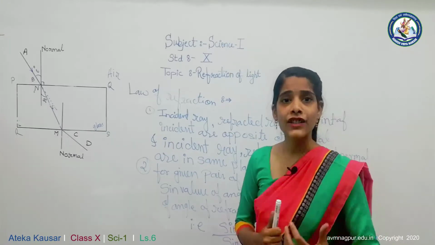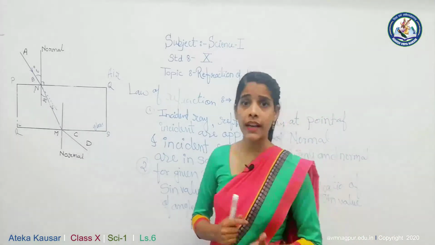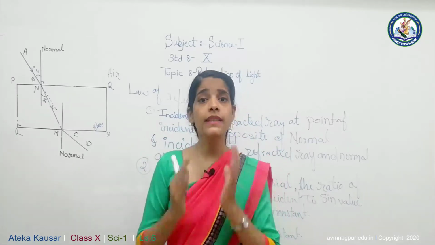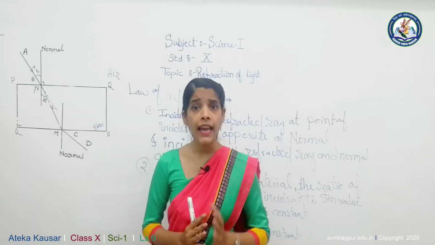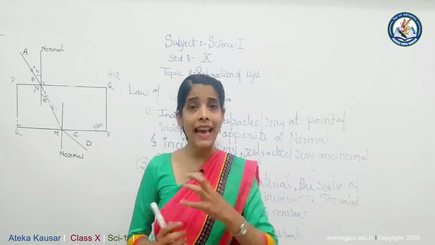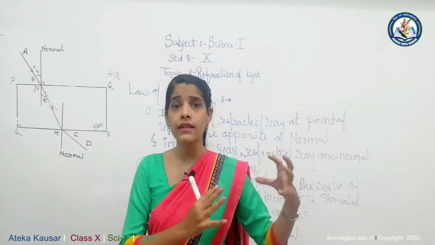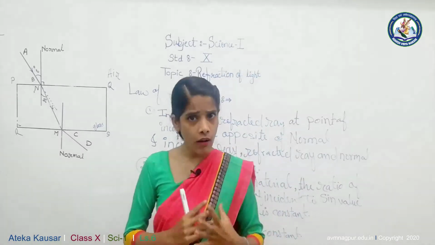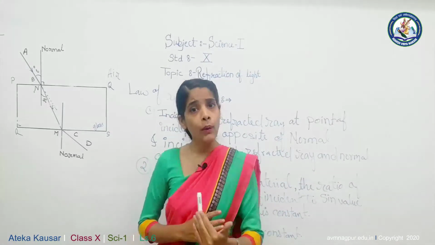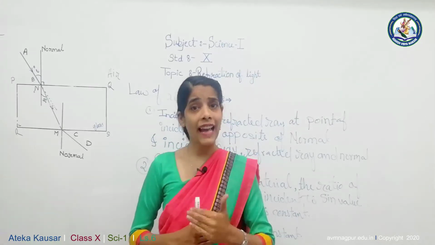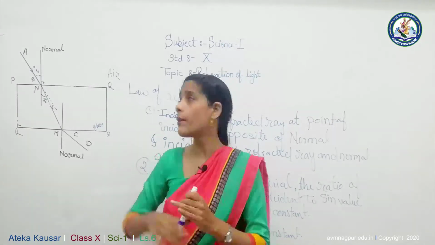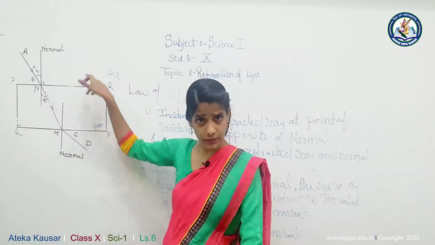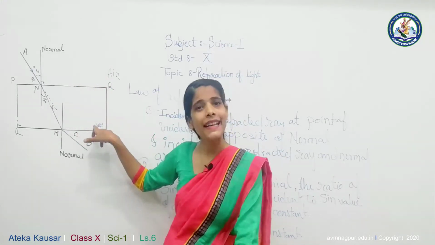due to which the light bends differently in different materials. Now let's check how the light bends when it enters from a denser medium to a rare medium, meaning the medium which has high density like water or glass, as compared to a rare medium, meaning the medium which has low density like air or vacuum. Or what happens when the reverse takes place, when the light enters from a rare medium, coming from air, and enters glass or water, meaning a rare medium to a denser medium.